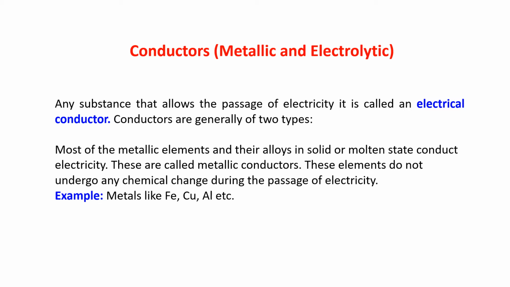The first one: most of the metallic elements and their alloys in solid or molten state conduct electricity. These are called metallic conductors. These elements do not undergo any chemical change during the passage of electricity.